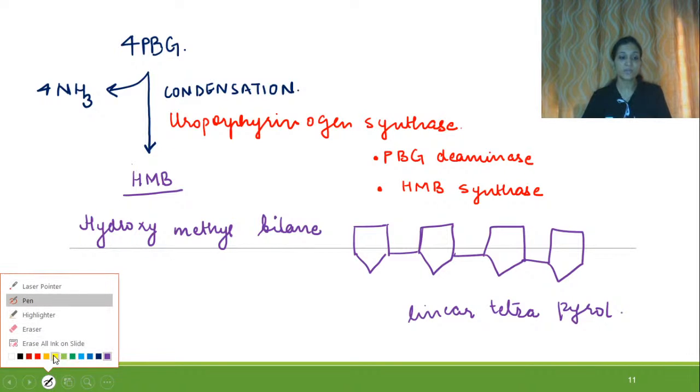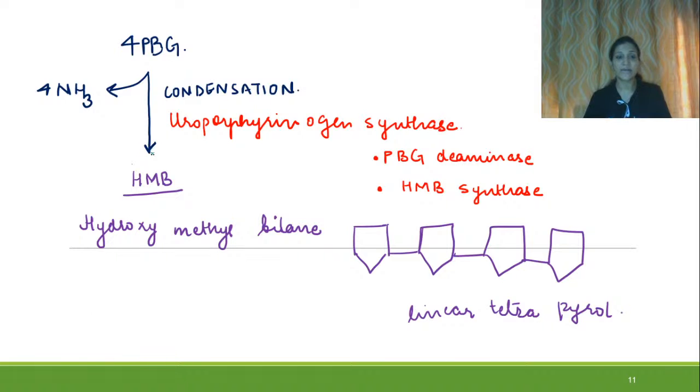What is so different about this enzyme is that if this enzyme is deficient, what will happen? Acute intermittent porphyria will occur. Acute intermittent porphyria.